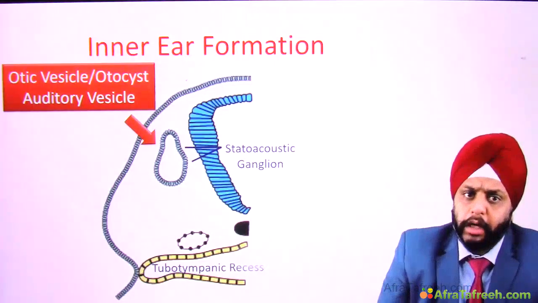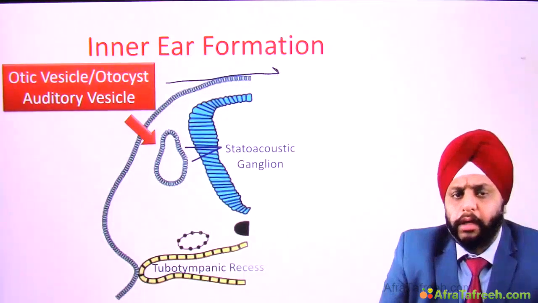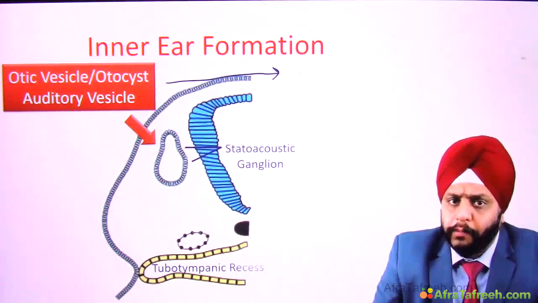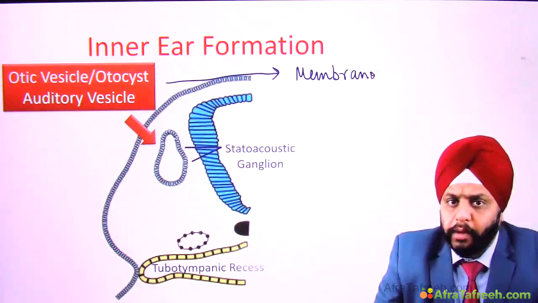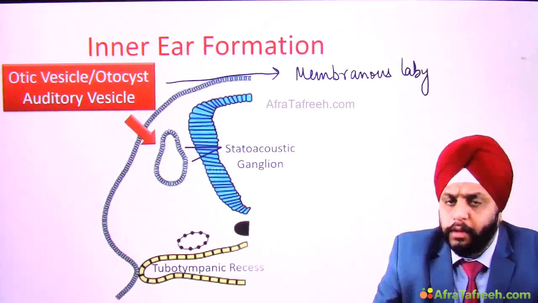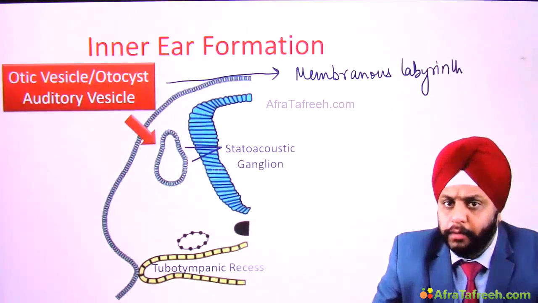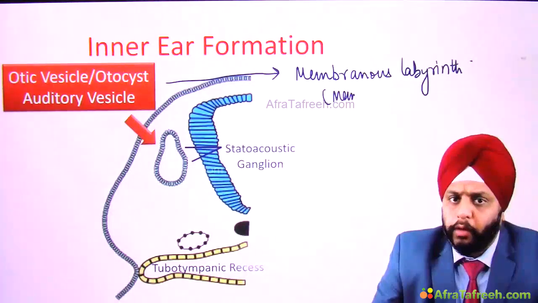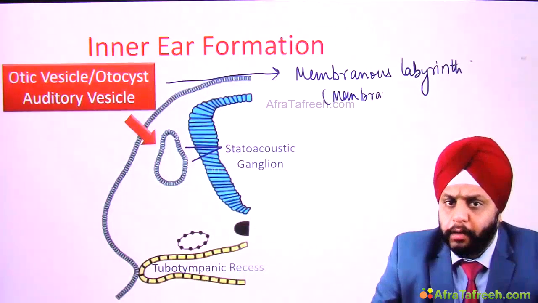This otic vesicle or auditory vesicle, it differentiates and it forms the membranous labyrinth. That means the membranous part of inner ear. Okay, so it forms the membranous part of inner ear, or you can say the sensory part of inner ear.